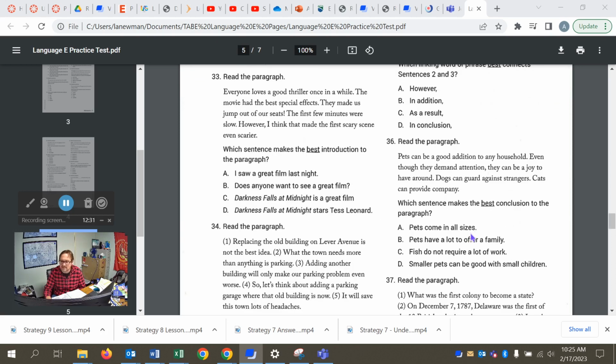Okay, 36. Which sentence makes the best conclusion to the paragraph? And it's B. Pets have a lot to offer a family. Connects to some of these details that talk about the advantages or the good things about pets in a household. So that's why we end with B, that re-emphasizes that point. Kind of concludes the information that's been laid out here in the paragraph.